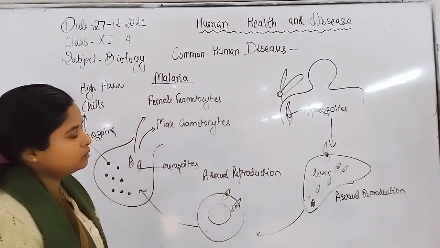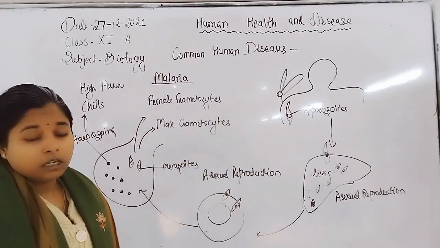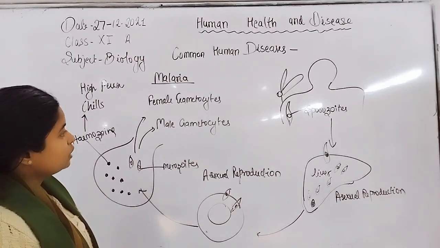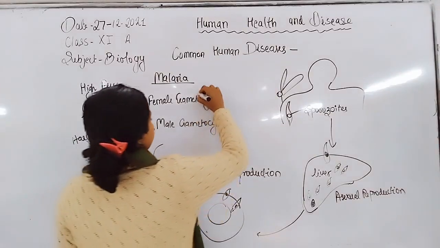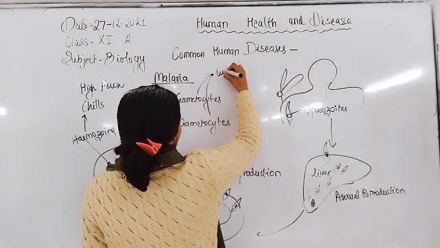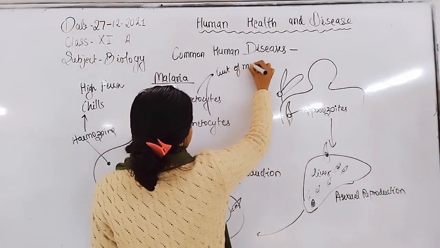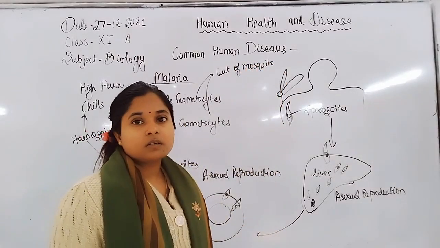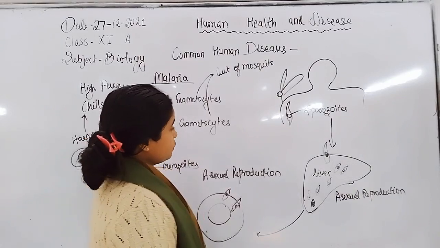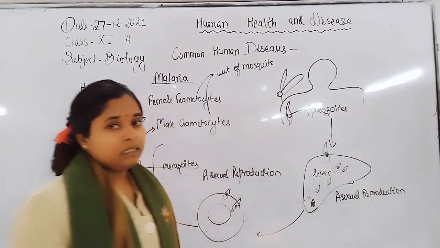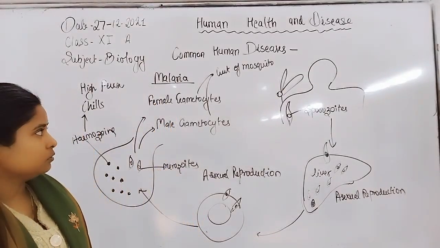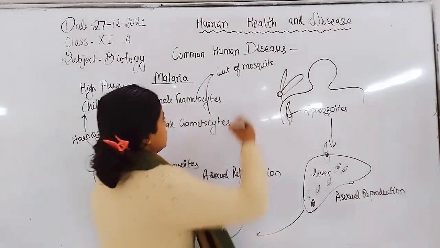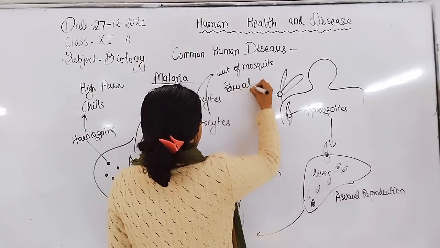When another mosquito bites that infected human, the male and female gametocytes transfer into the gut of the mosquito. When they transfer into the gut of the mosquito, they start sexual reproduction.